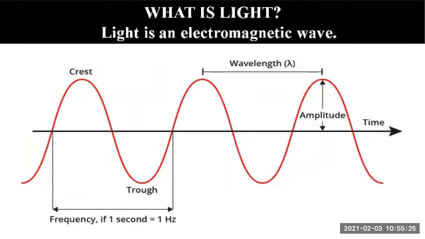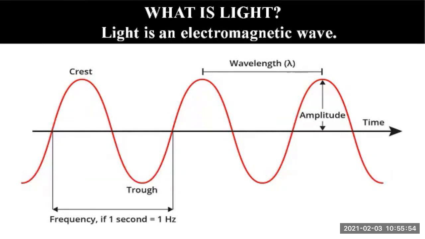Then we learned yesterday what light is. Light is an electromagnetic wave, and every wave has a characteristic wavelength. What is wavelength? Wavelength is the distance between two consecutive crests or two consecutive troughs, that is, two adjacent crests or two adjacent troughs. So every light has a proper wavelength.